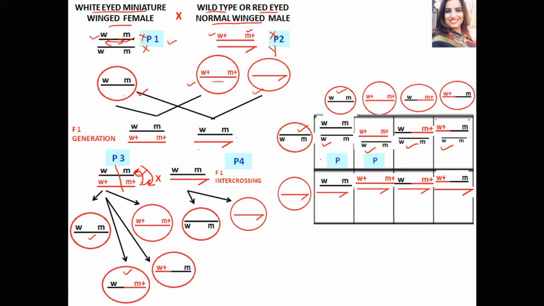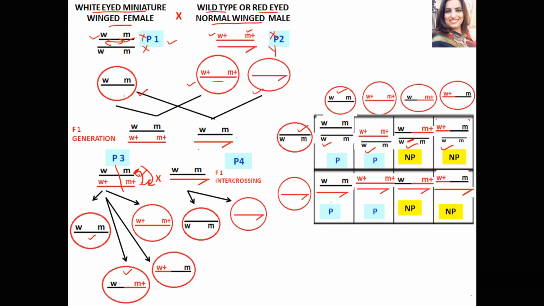This is also a parental type, resembling parent P3. This is also a parental type, resembling parent P4. This is also a parental type, resembling parent P2. Why are they resembling parent P2? Because their genotype is similar to the parents. Then these are non-parental types. These four are non-parental types because they are formed after crossing over during gamete formation.